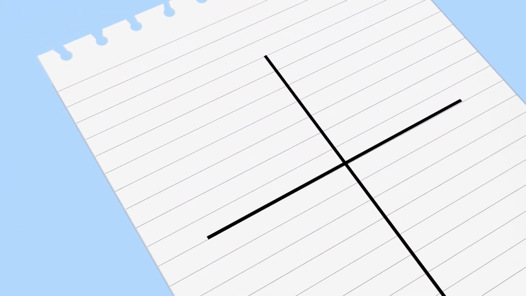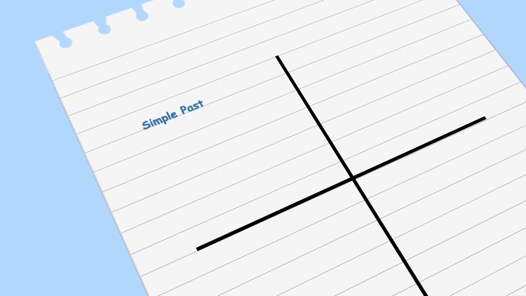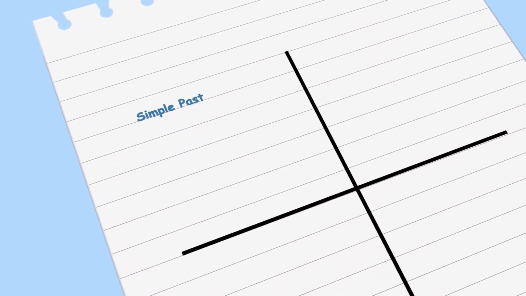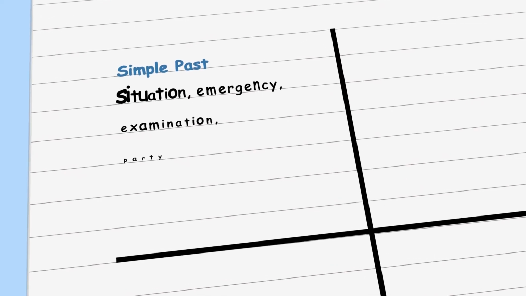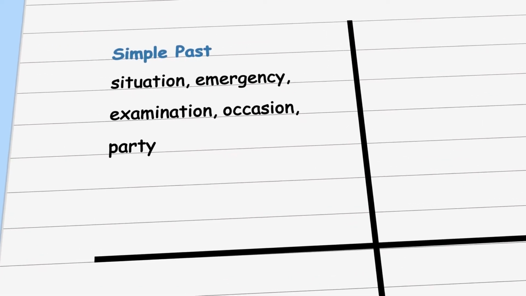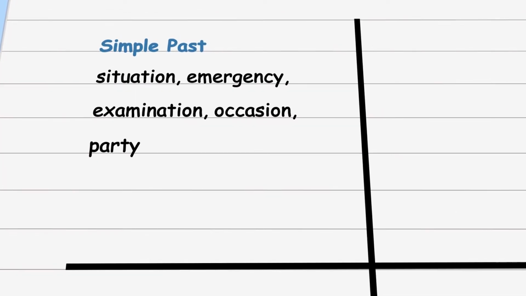So to answer the first cue, we should write the tense, so we won't forget while we talk. But wait a minute, what if I'm confused and I don't know which tense to use? Well, in this case, check the tense of the cue and stick to it. The tense of the first cue is the simple past. And we need to talk about a situation, an emergency, an examination, an occasion, or a party where we weren't allowed to use the phone.